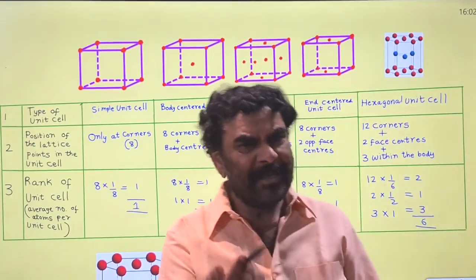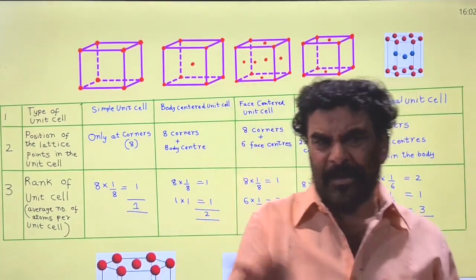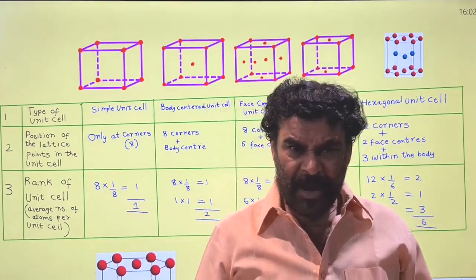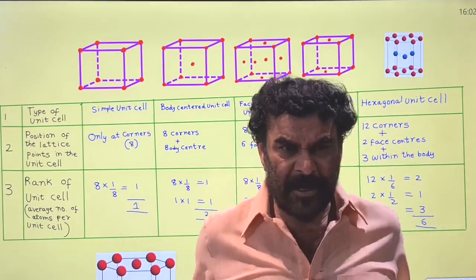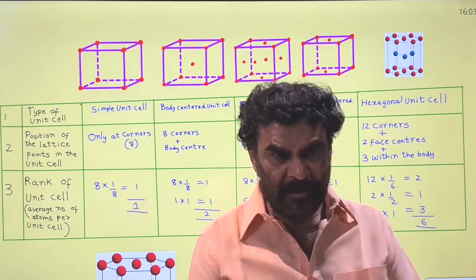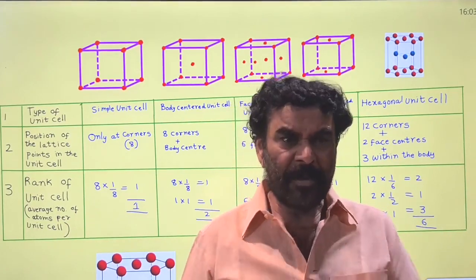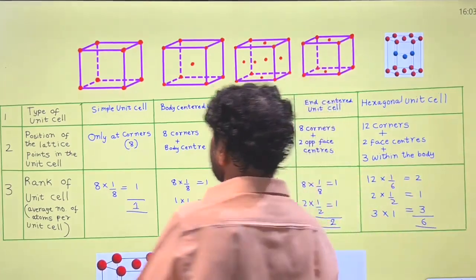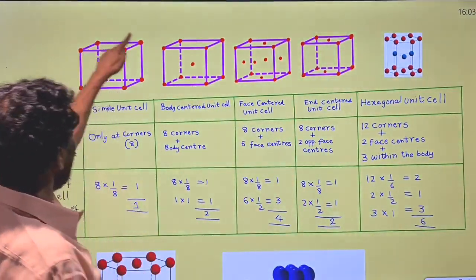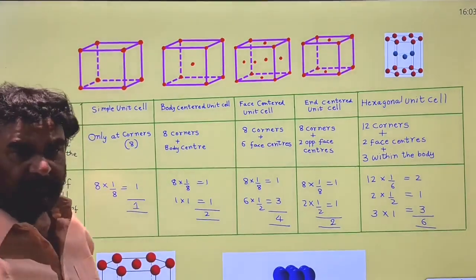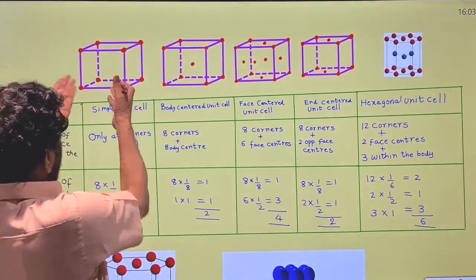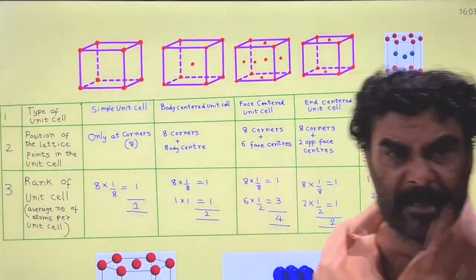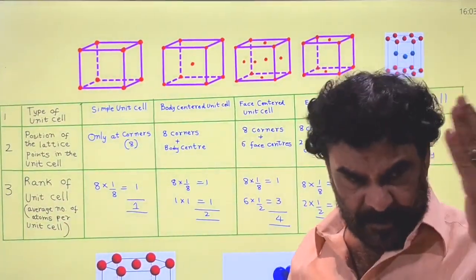You may say it is very easy, just find out the lattice points. If you take the simple cubic system or simple primitive type, lattice points are present only at the corners. So there are 8 lattice points, 8 atoms, 8 motifs, 8 bases required.